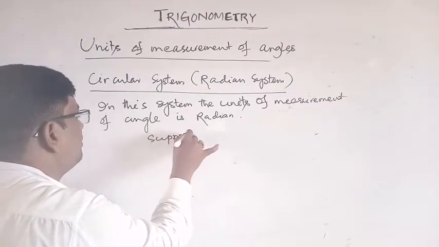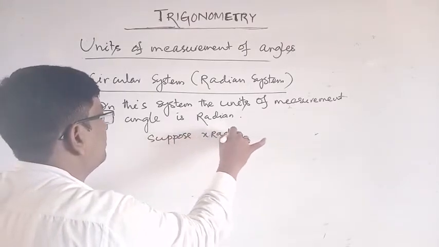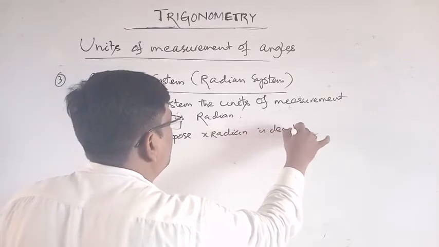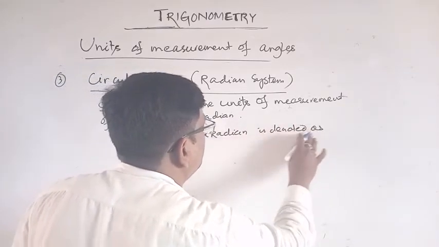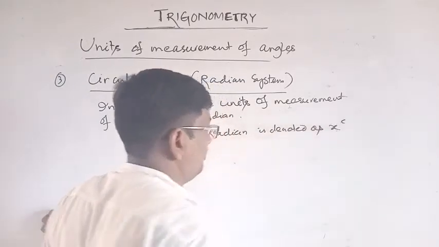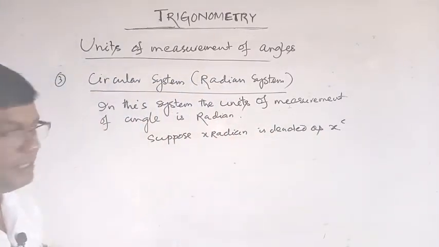Suppose x radian is denoted as xc. Symbol c means radian.